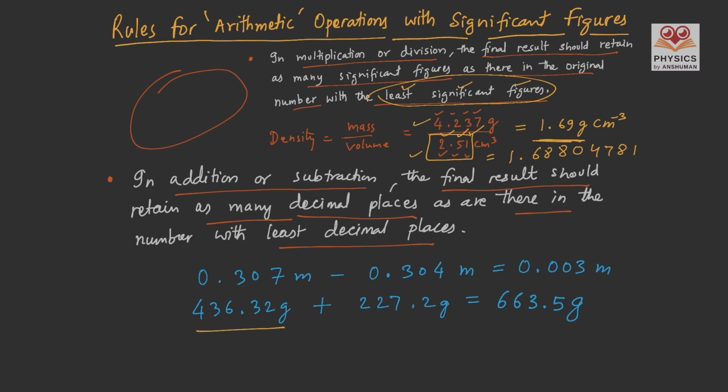The first number has 2 decimal places. The second number has only 1 decimal place. That's why we will stick with the number with the least decimal places, and that's why our answer has only 1 decimal place. Though it looks like adding these two numbers gives a result something like 663.52 gram, this is not the correct result according to the significant figures.